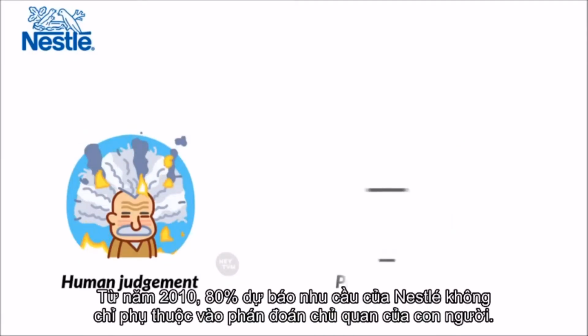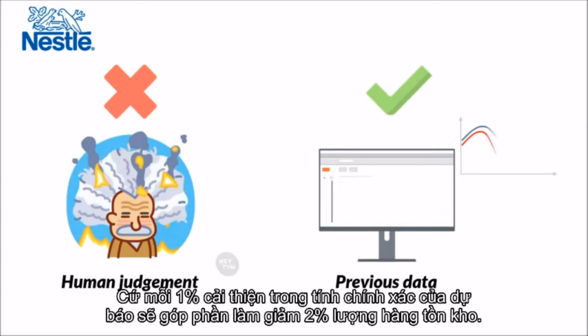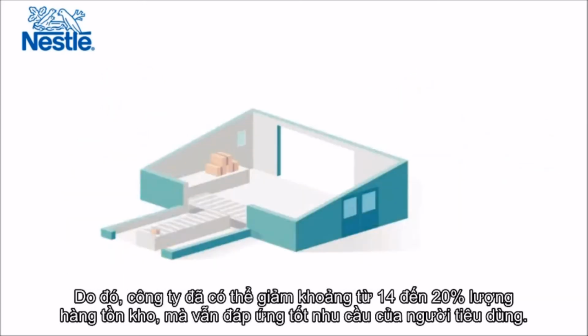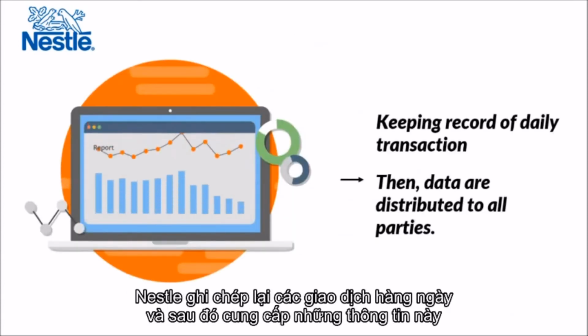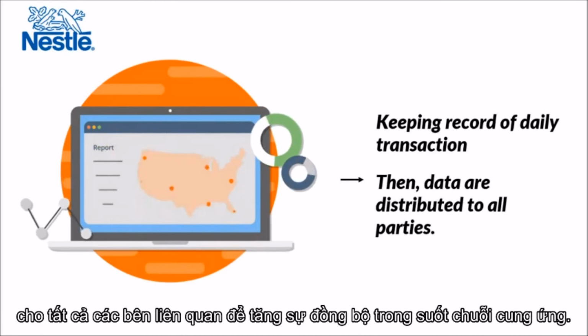Since 2010, 80% of Nestle's forecasts are driven with no human judgment at all. Every 1% improvement in forecast accuracy translated into a 2% reduction in inventory. Thus, they can decrease 14 to 20% of their inventory and still meet consumer demand with this improved forecasting capability. Nestle reports daily transactions and then distributes them to all parties to promote synchronization throughout the supply chain.